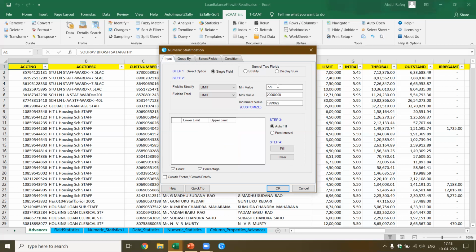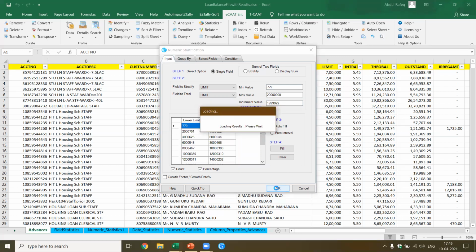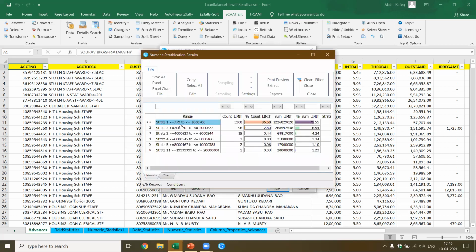Now it shows the total number of loans which are granted. If you look at the limits, it varies from 779 to 2 crores. Now if you do this quickly, I say okay. It stratifies the data and gives you, for example, 779 to let's say 20 lakhs. This means 96% of the loans come under this category, and these are the exception loans. There are about 115 or 116 accounts where the loan is higher than 20 lakhs.